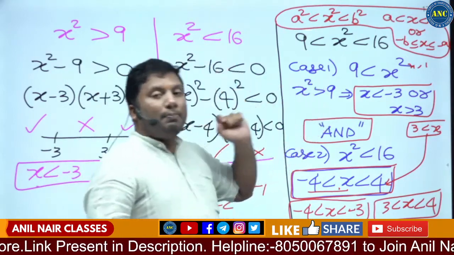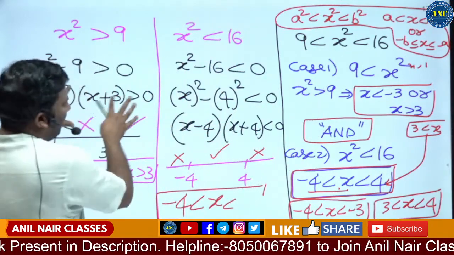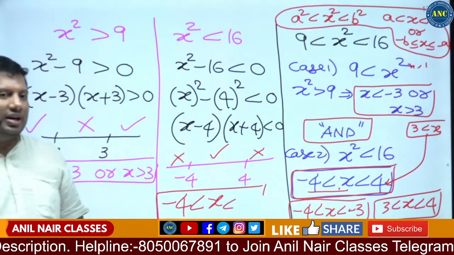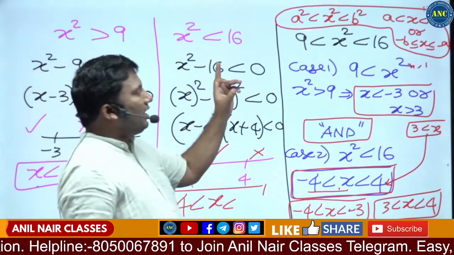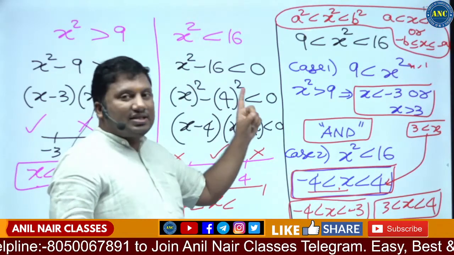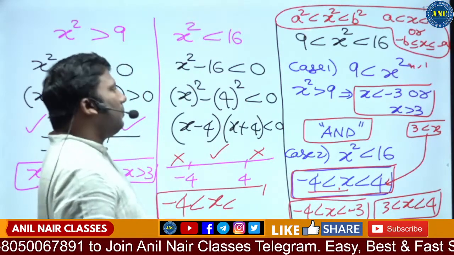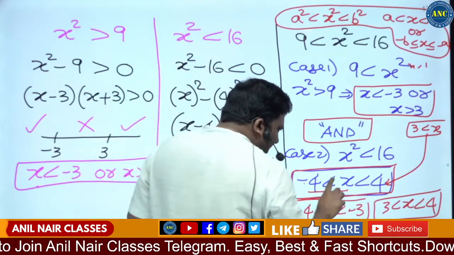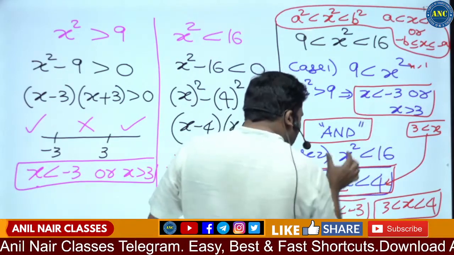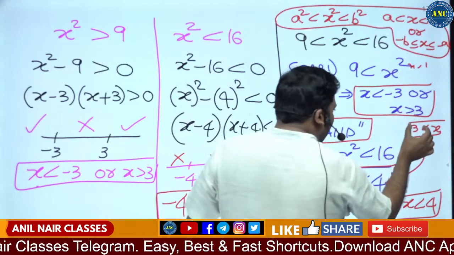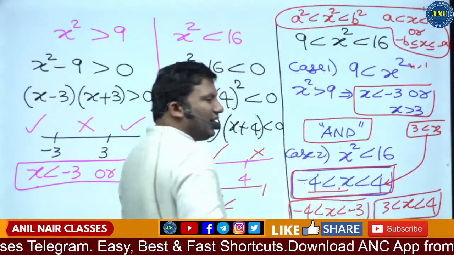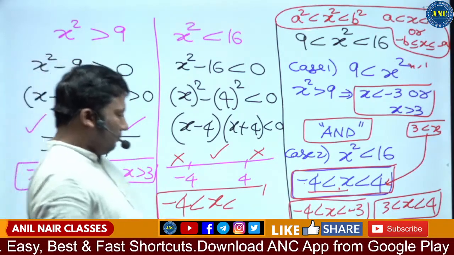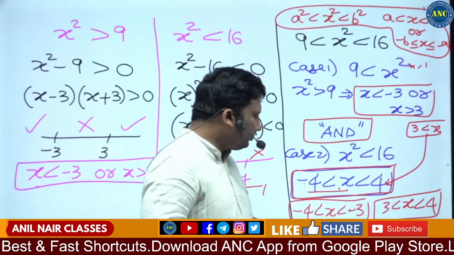This is a very, very important problem. First we did case 1, then case 2, then we combined case 1 and case 2. a square less than x square less than b square means a less than x less than b, or minus b less than x, either this condition. How did I combine these both? Minus 4 less than x, x less than minus 3. These both I took. x greater than 3, 3 less than x, x less than 4. So I combined both: either this or this.